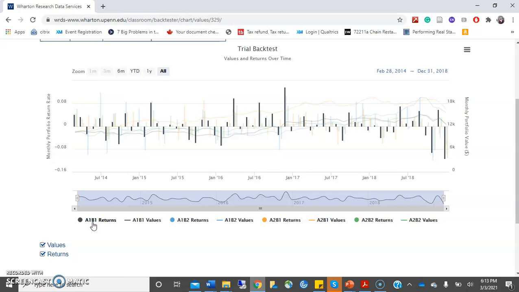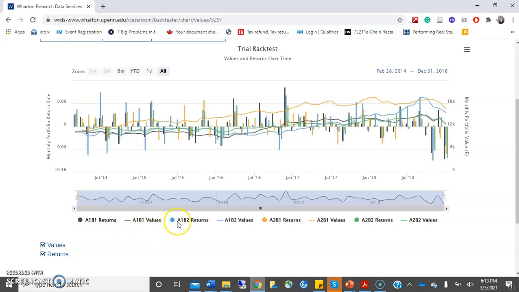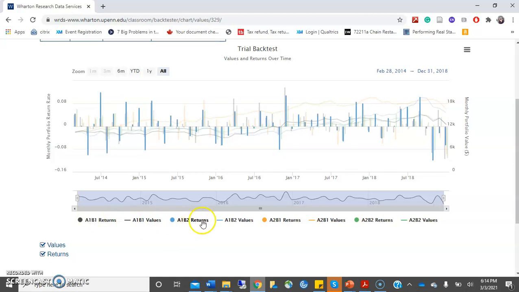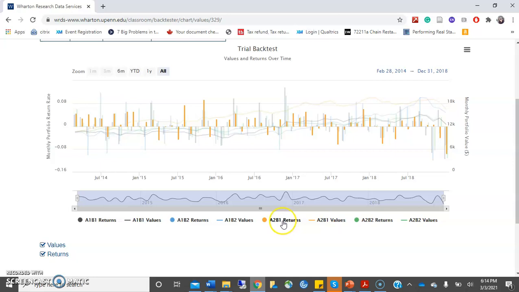Based on the market capitalization, we decided two partitions for each. So A1 is the first partition and A2 is the second partition. 1 basically represents low by default in the backtester, and 2 represents the highest values. So portfolio A1B1 would be a portfolio with a low market capitalization and low price. A1B2 will be low market capitalization with high price. A2B1 would be high capitalization, low price, and A2B2 would be high capitalization and high price.